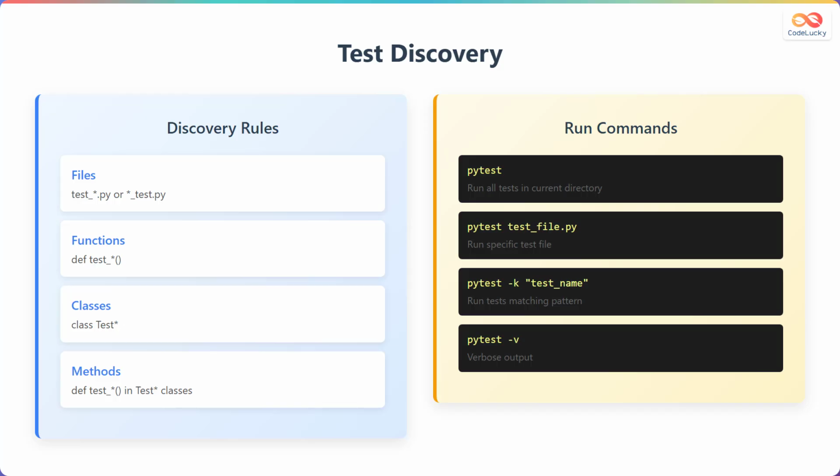You can run tests in various ways. pytest alone runs all discoverable tests in the current directory. pytest test_file.py runs a specific file. pytest -k test_name runs tests matching a specific pattern, and pytest -v provides verbose output showing individual test results.